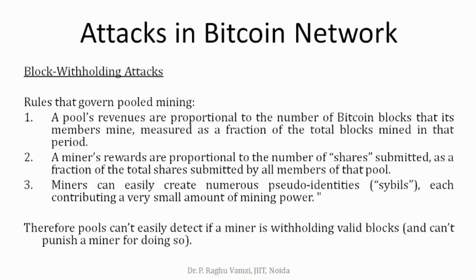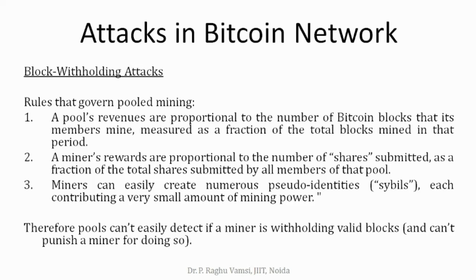A pool's revenue is proportional to the number of Bitcoin blocks that its members mine, measured as a fraction of total Bitcoins mined in that period. A miner's reward is proportional to the number of shares submitted as a fraction of total shares submitted by all of the pool. This is the way the mining share will be given.